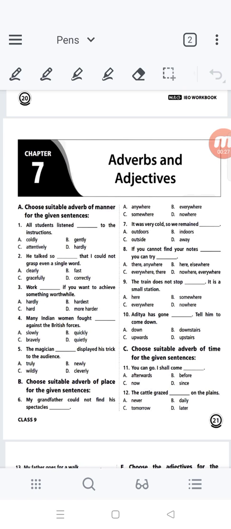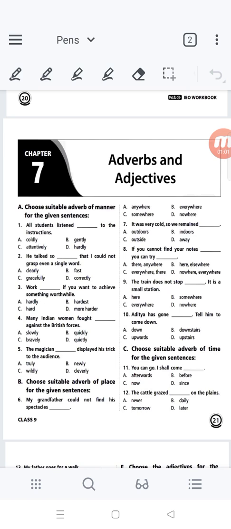So how do you define an adverb? An adverb is a word that modifies or qualifies an adjective, verb or another adverb, or a group of words expressing a relation of place, time, circumstance, manner, cause or degree.